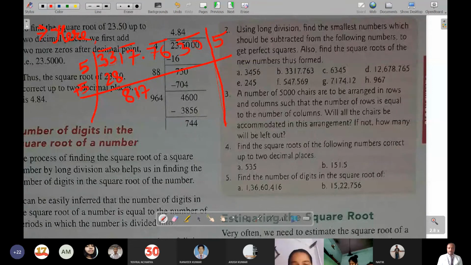Sir, here 25. By mistake I did 28. After subtracting, it will be 8 only, okay?